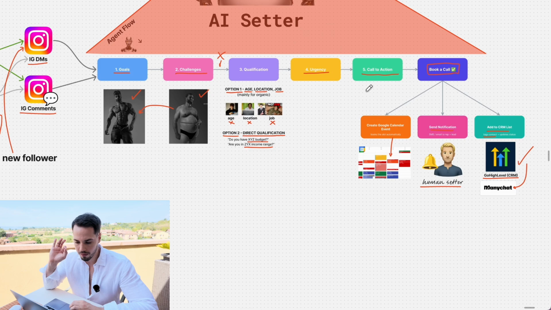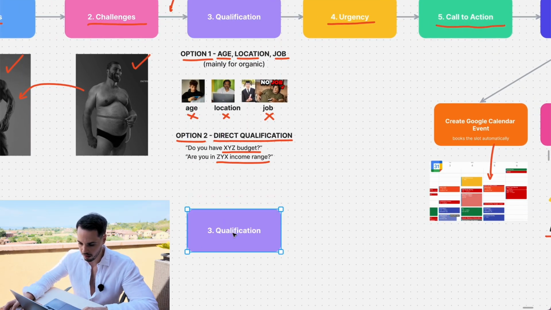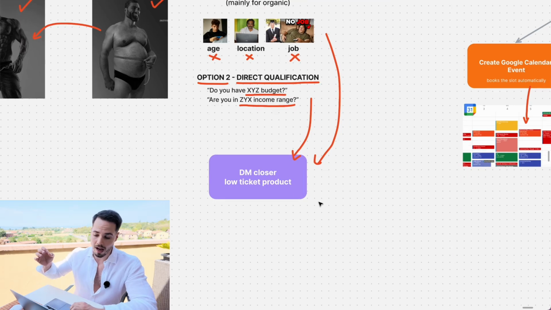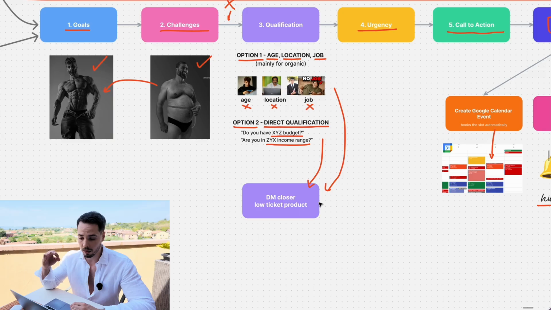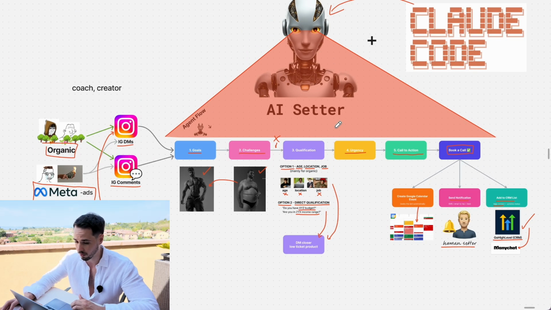One more thing that we actually started doing: if people get disqualified here or here, and we don't want to just turn the AI off, we can actually sell a low ticket product in the DMs with a DM closer that's going to pitch the product, follow up, objection handle, and close the deal. So at least there is a downsell there. That's a new thing that we actually started doing right now.